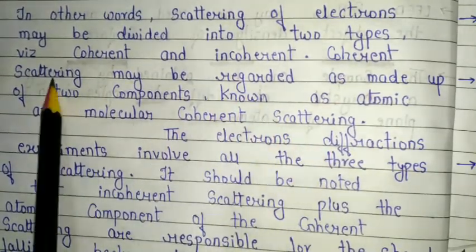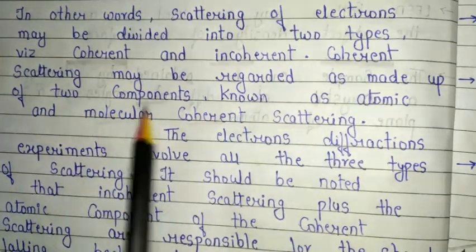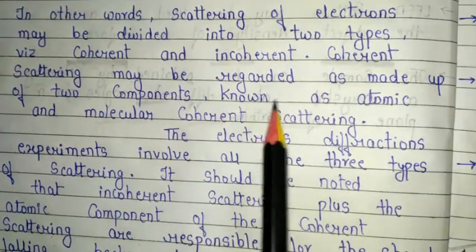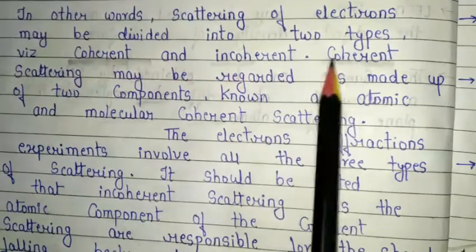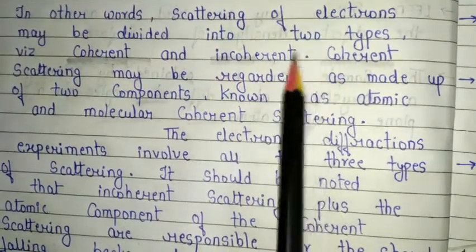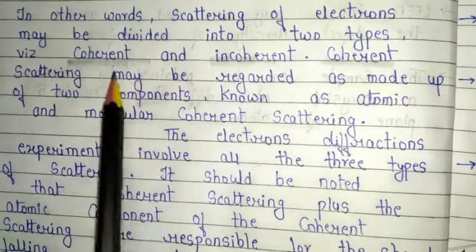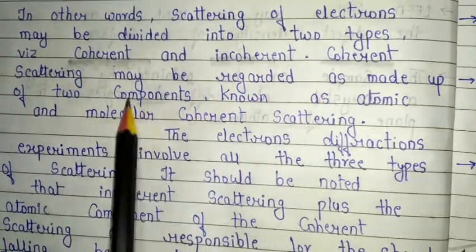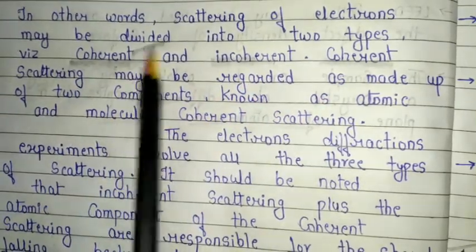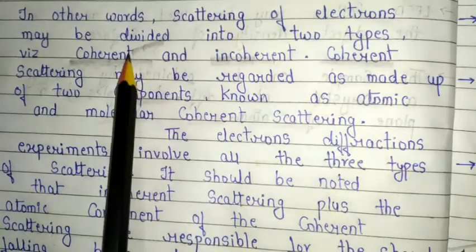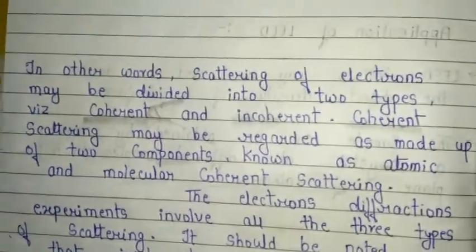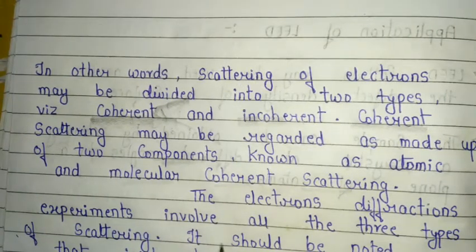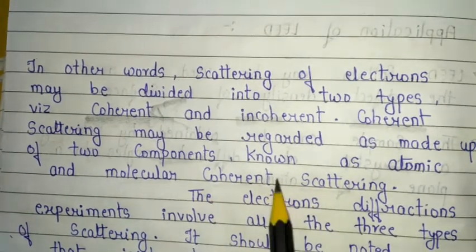First is atomic, second is molecular. These are the two components of coherent scattering.